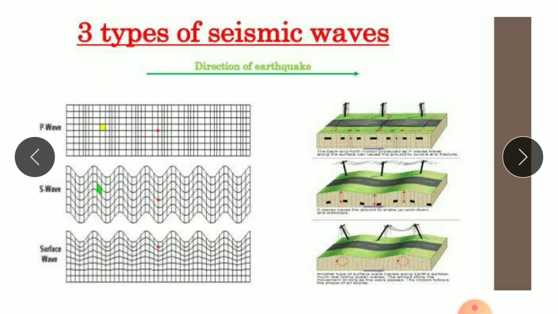You can see here the direction of the earthquake waves. Some waves move and vibrate the earth, S waves move like this, and surface waves move with push and pull. L waves only travel along the surface. Most earthquake damage is caused by this type of wave.